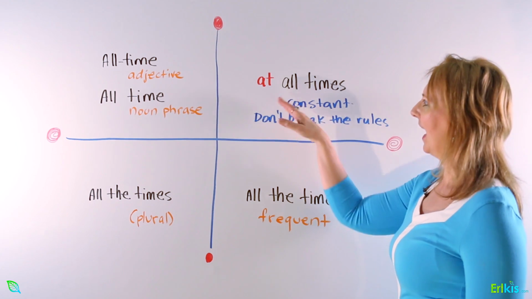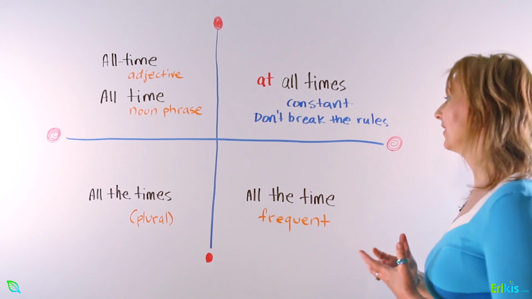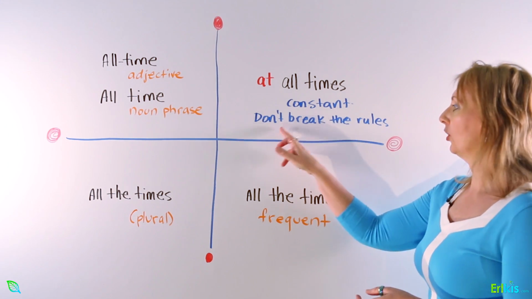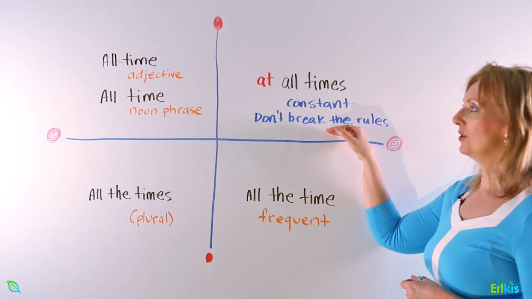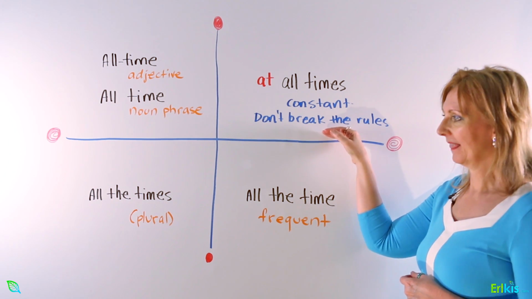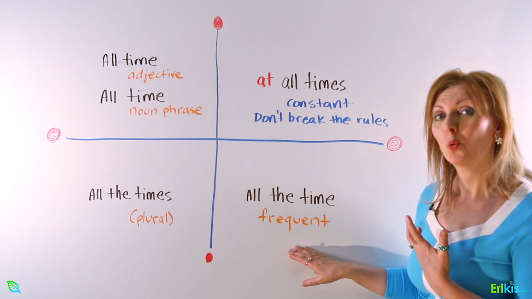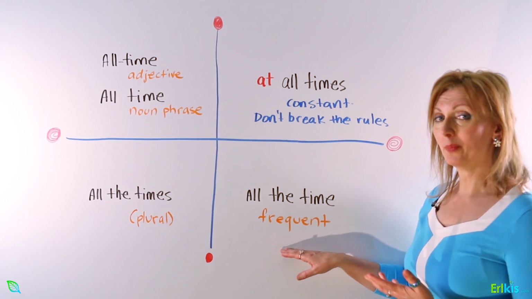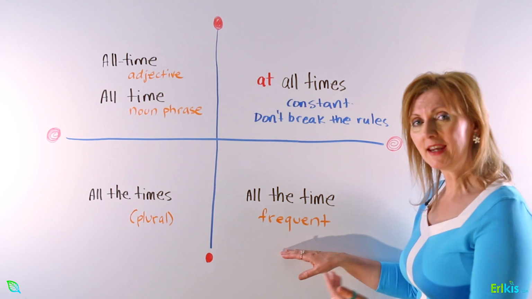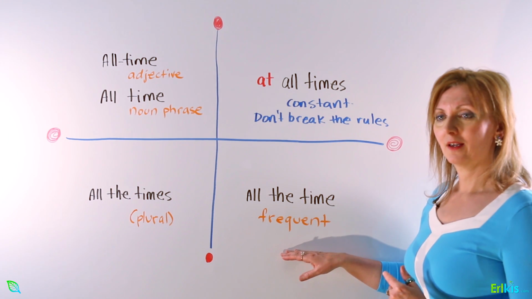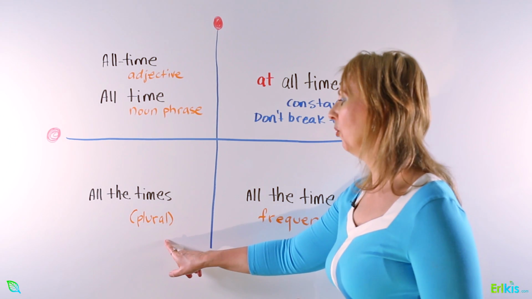Number 2, at all times. So we use at all times when we talk about things that are constant. Don't break the rules, basically. So that's when we use at all times. All the time means frequent, but with breaks. I shop at Coles all the time. I do it frequently, regularly, but I don't do it 24 hours a day.